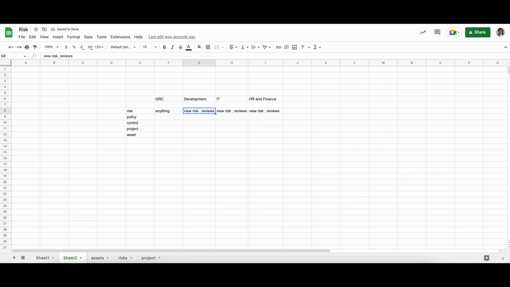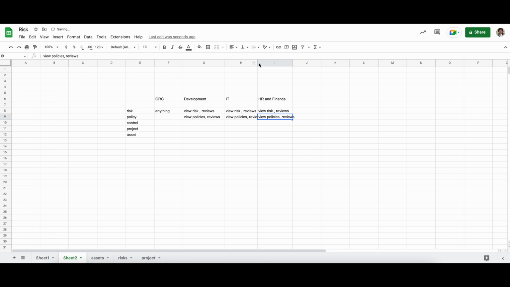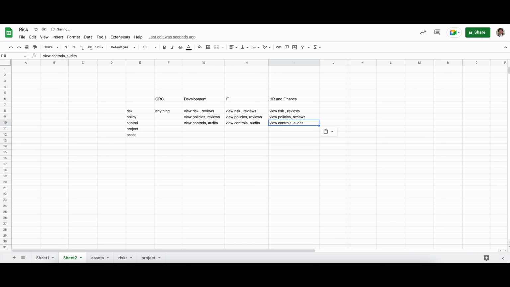On the policy side, the same thing. I want them to view policies and the reviews. Yes, and that applies again to all these other people. For controls, I want them to be able to view their controls and their audits. Yes, because when eramba sends those emails, again, I want them to provide that feedback. The project module, yes, they can see the projects and their tasks as well, and that's it. And the others, no, I don't want them to access this, and I want the GRC team to access everything.